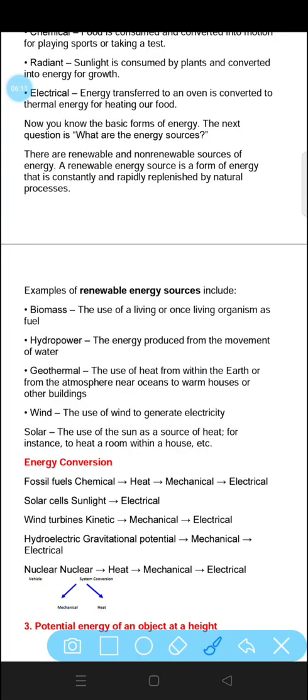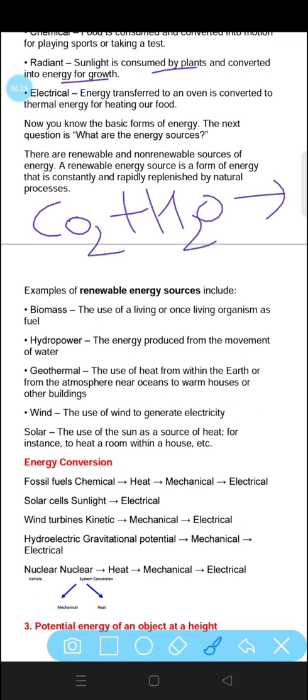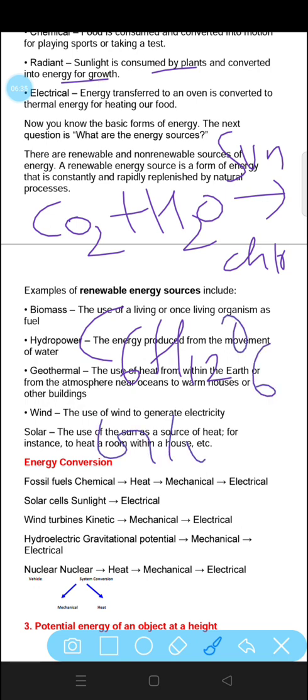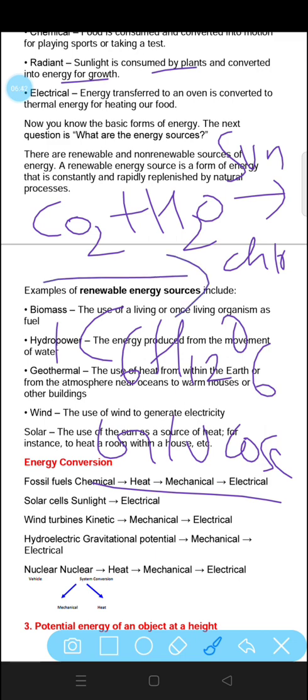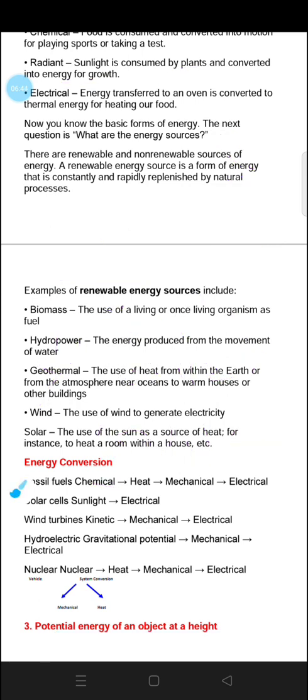Next is radiant. Sunlight is consumed by plants and converted into energy for growth. Just suppose plants have trapped the sunlight, and plants have carbon dioxide plus water, and they have trapped sunlight. Also they have chlorophyll with them. So what will happen? They will form C6H12O6, that is glucose. Glucose will be formed as a result of photosynthesis in plants. So plants have basically converted this energy into chemical energy.